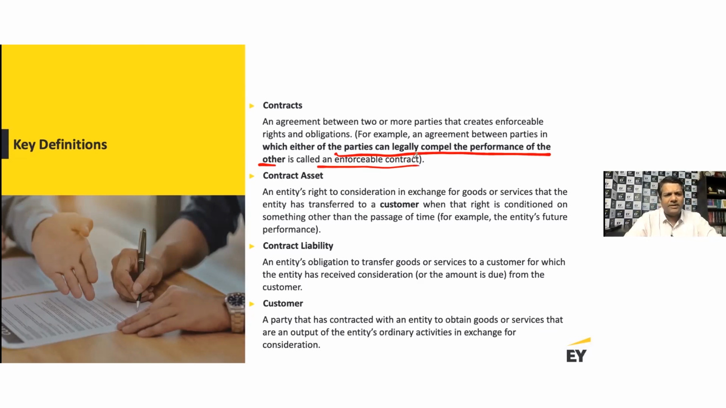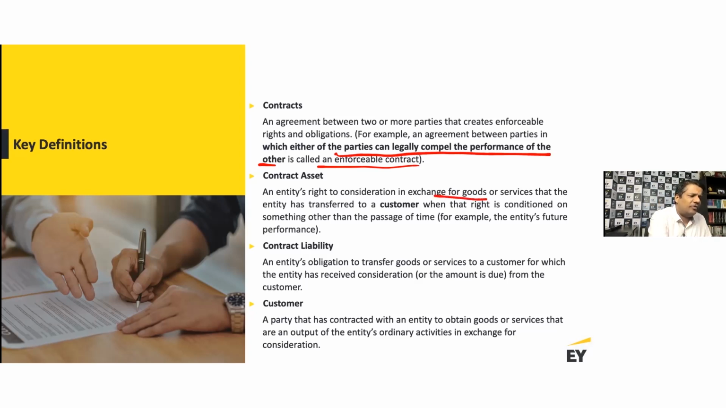From that perspective, what is a contract asset? Now you've entered into a contract, you've done a performance of your obligation under the contract. As a result of that, you are entitled to a consideration from the counterparty. That is nothing but a contract asset. So I have done a transfer of promised goods or services. As a result, I'm entitled now to the contract consideration. That is your contract asset.